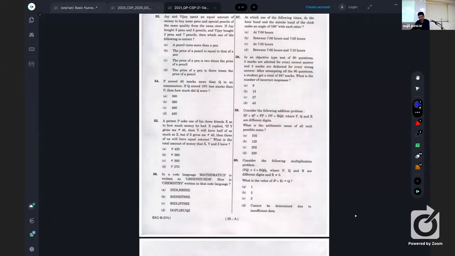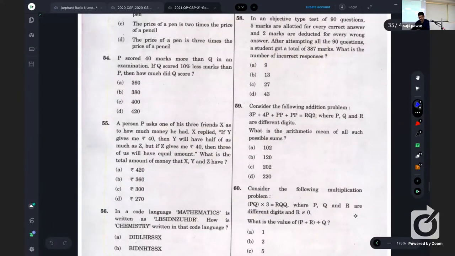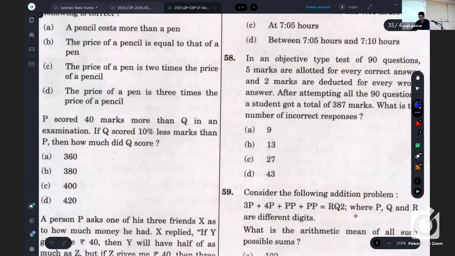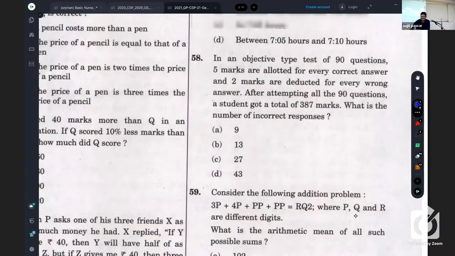Online friends, is the screen shared? You will answer this question orally. No paperwork is allowed. 58th question.